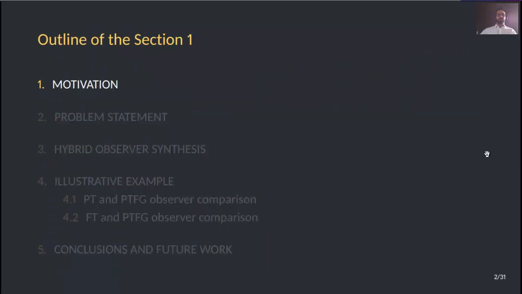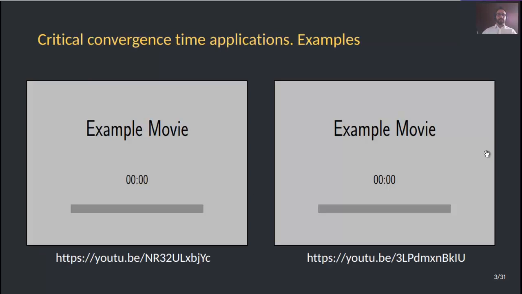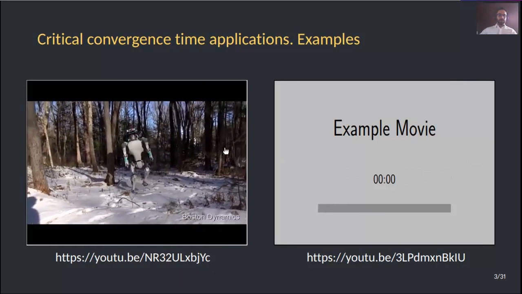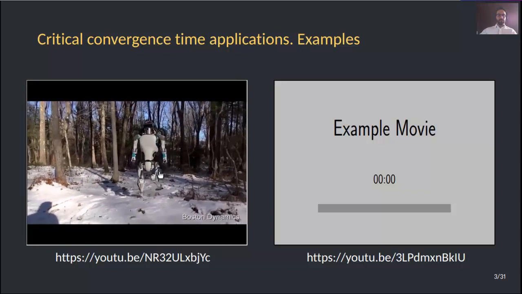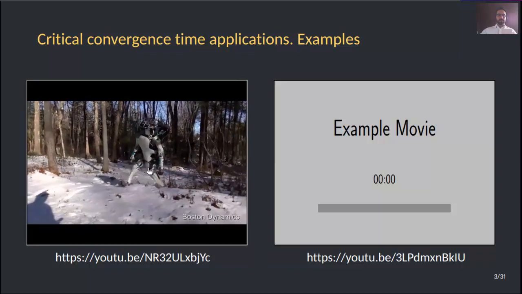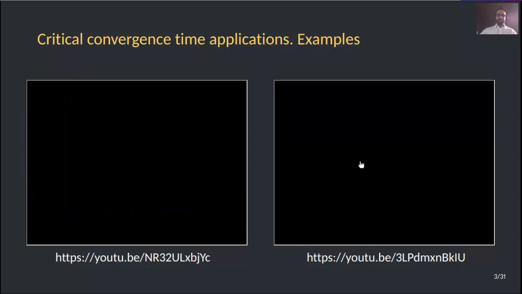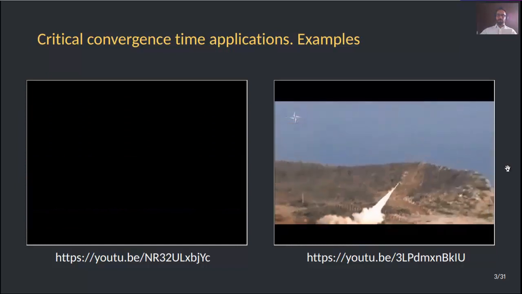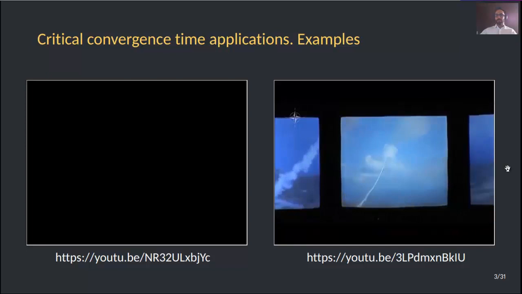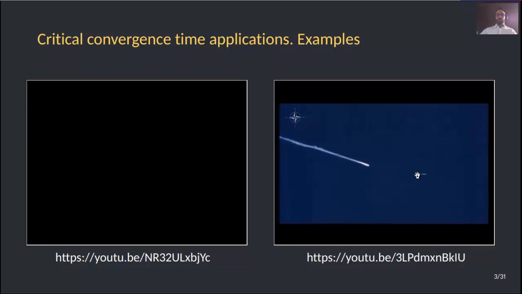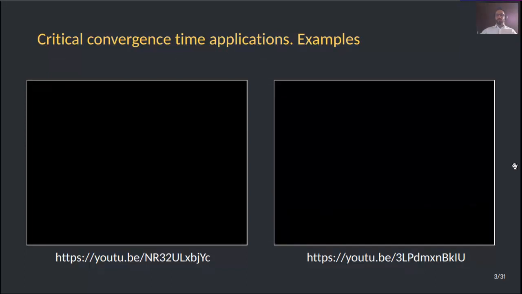Let us start with the motivation. In this slide, I will show you two examples of critical convergence time applications. On the left, we have the stabilization of the walking of a biped robot. This should take place before each step of the robot. And on the right, I'm showing you a missile interception task. In this case, of course, the control goal should be fulfilled in a short amount of time.